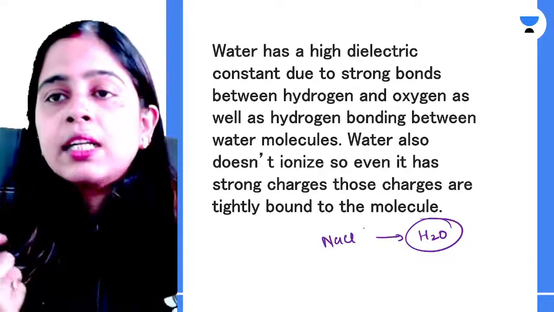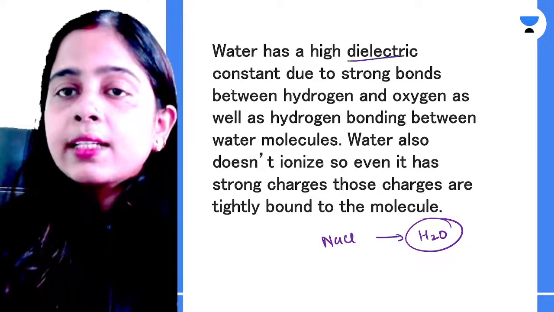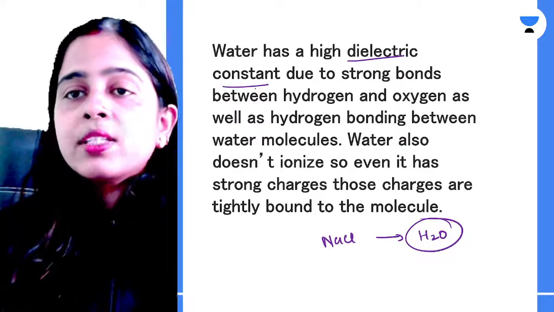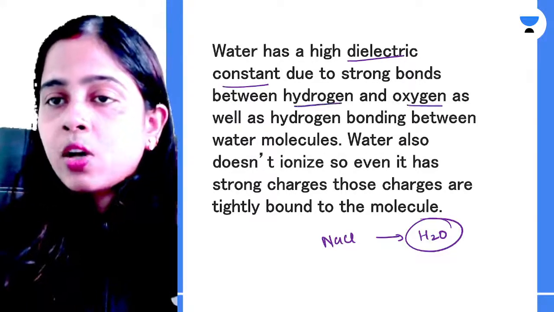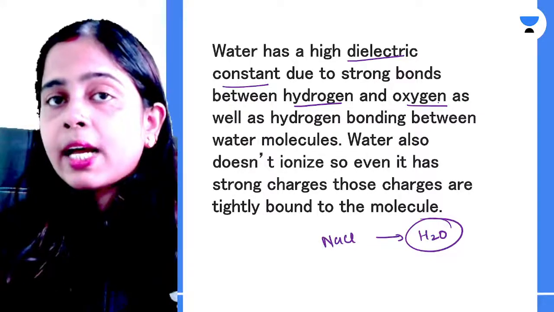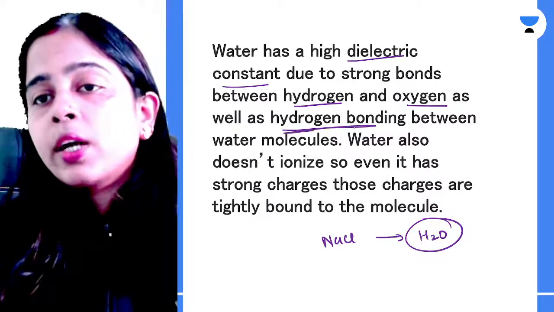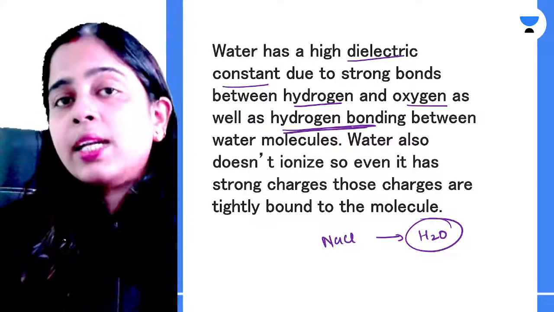Let's try to understand how. I told you why water has a very high dielectric constant: because of its strong bonds between hydrogen and oxygen, and also because of the force of attraction between the water molecules, known as hydrogen bonding, which I have already explained earlier.